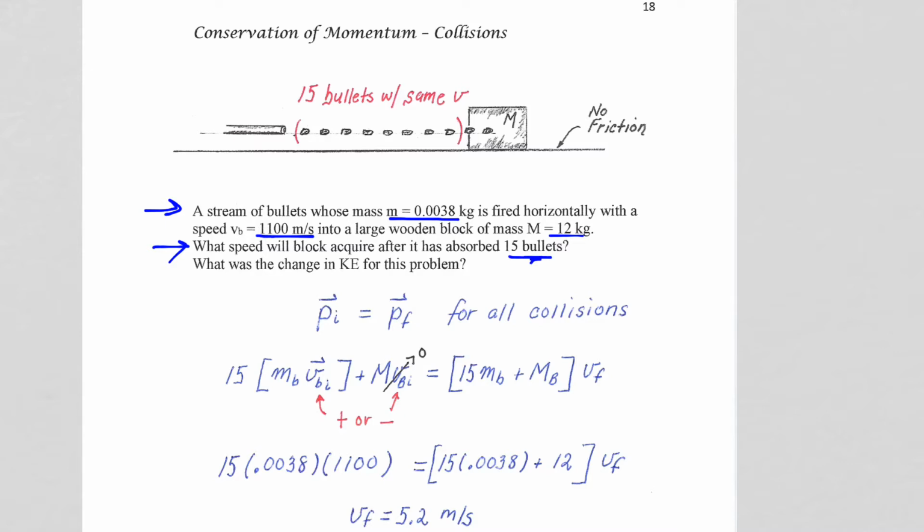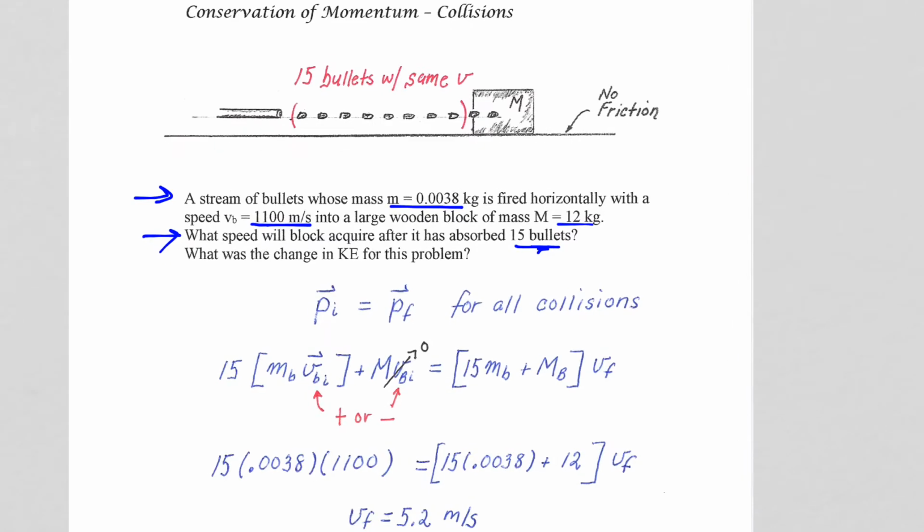Well, since the block is at rest, and it doesn't have to be, certainly in other problems it could have been in motion to the left or to the right, but in this case we were told it's at rest. So since the block is at rest, all of the initial momentum of the system is with the bullets. So we have 15 of the bullets, each of them with a momentum, mass of the bullet times the velocity of the bullet. In this case it is positive. Again, in other problems they could have fired the bullets backwards. But we have the bullets going forward, so we have the total momentum of the bullets, 15 times the mass of the bullets times the velocity of the bullets, all of which we are given.